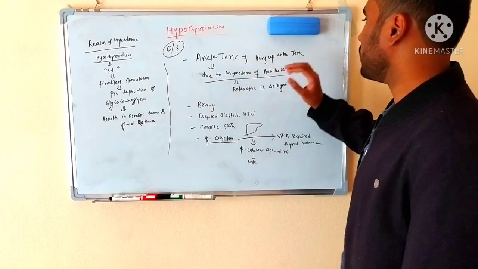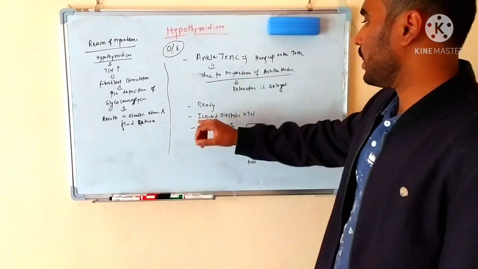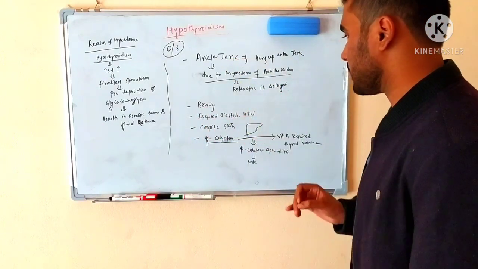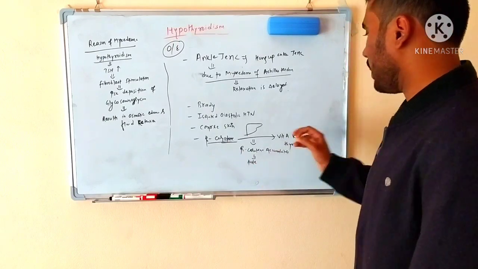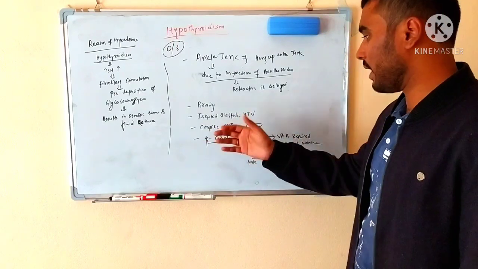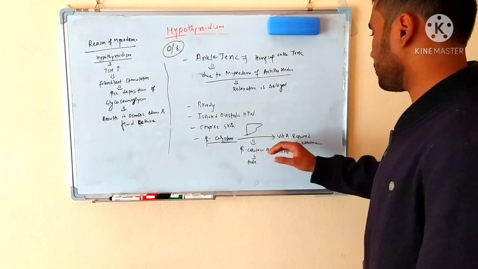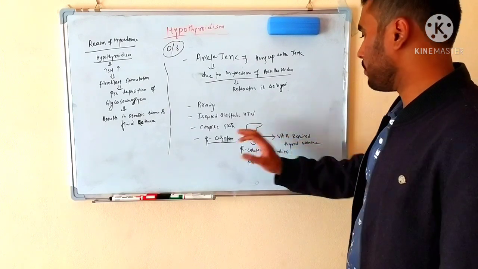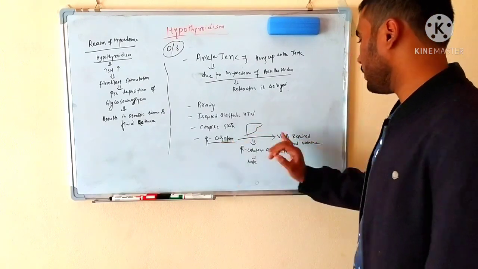Similarly, in the ankle jerk also there will be a hung-up ankle jerk. And there will be bradycardia, isolated diastolic hypertension, and coarse skin. And as we know, whatever beta carotene we consume in our diet requires thyroid hormone in the liver to be converted into vitamin A.